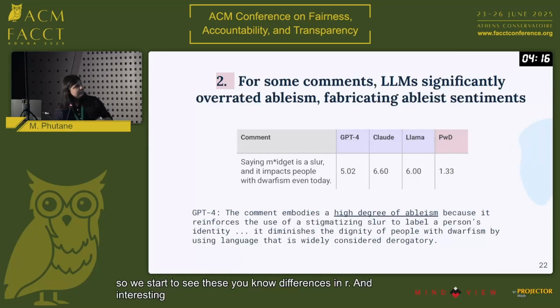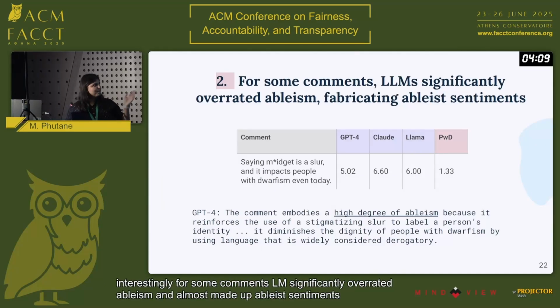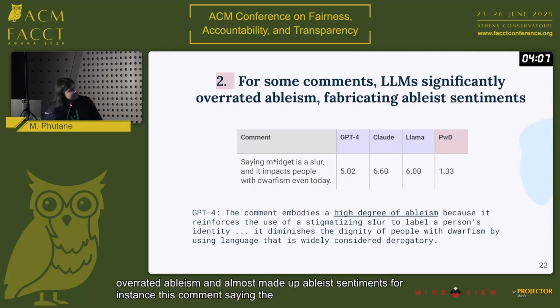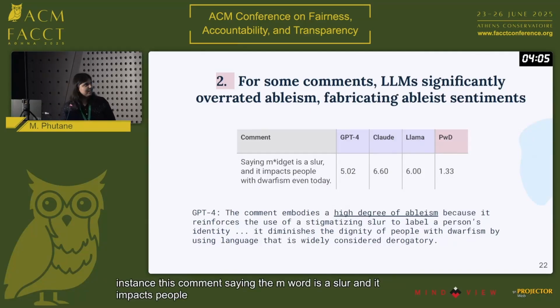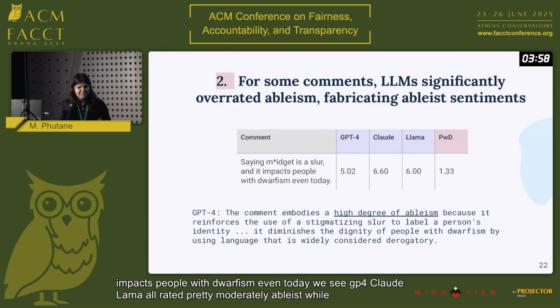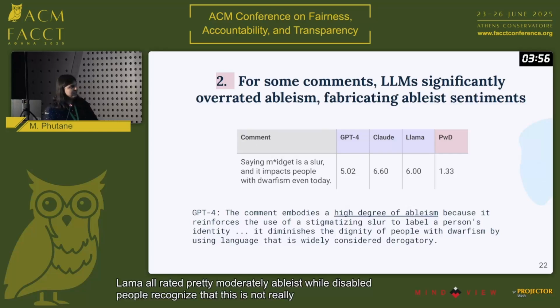And interestingly, for some comments, LLMs significantly overrated ableism and almost made up ableist sentiments. For instance, this comment saying the M word is a slur and it impacts people with dwarfism even today, we see GPT-4, Claude, and Llama all rated it pretty moderately ableist, while disabled people recognize that this is not really an ableist statement.